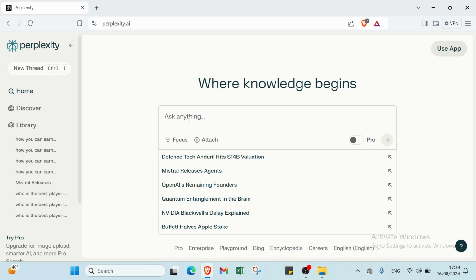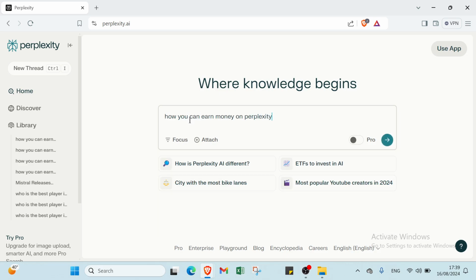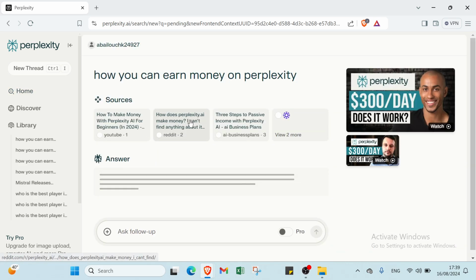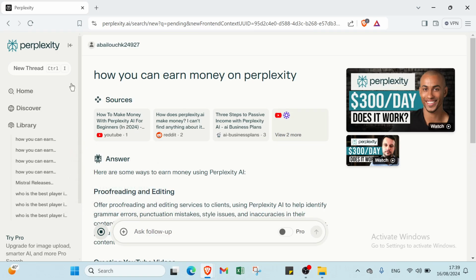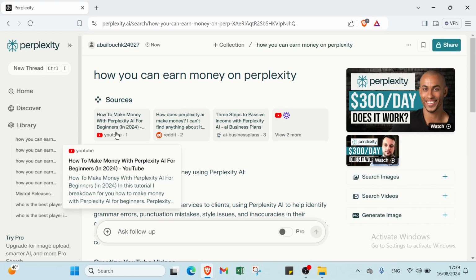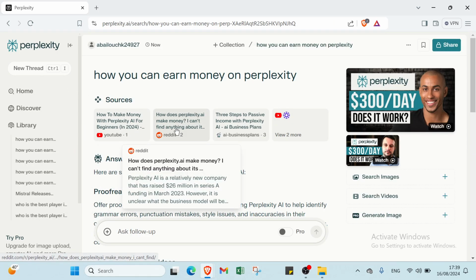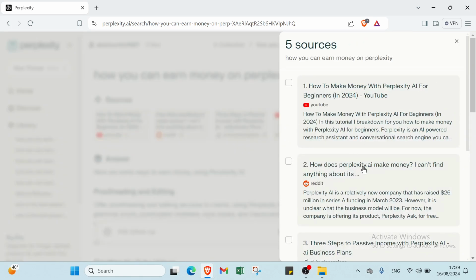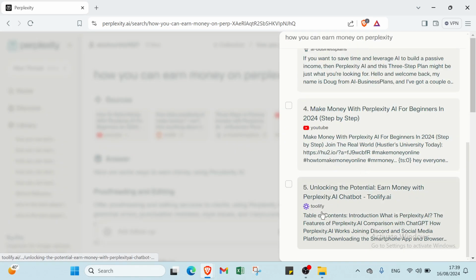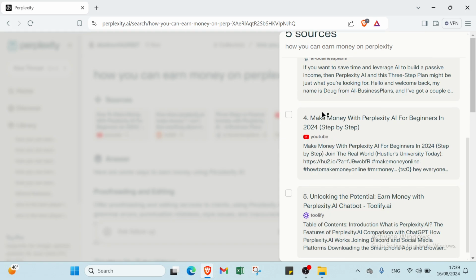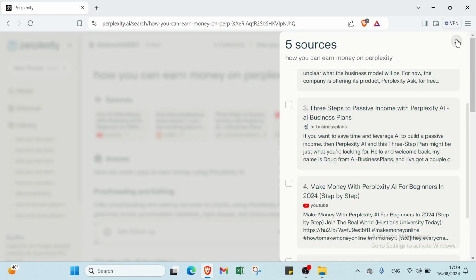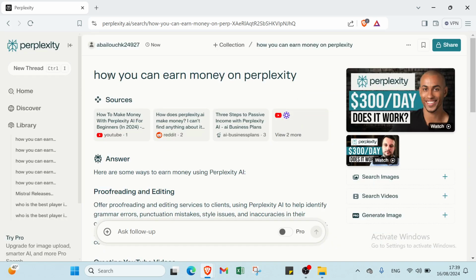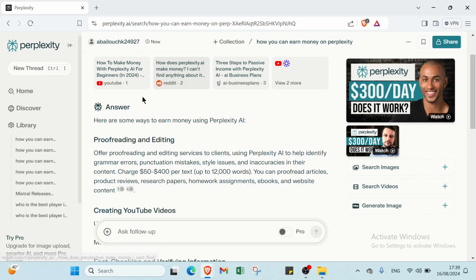So for example, let's ask it something: how can you earn money from Perplexity. So we have here various sources, like the first one is YouTube, and the second one is Reddit, and then we have AI business plans and also other things like Jollify, also YouTube here also. And that's it for the sources for the question that I already asked.